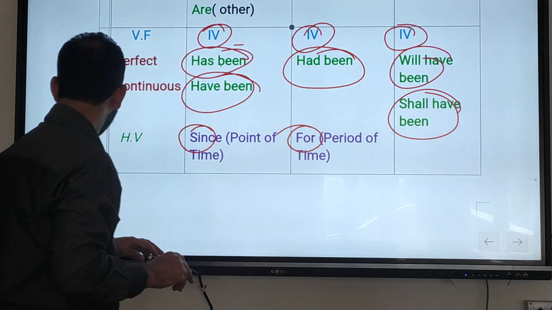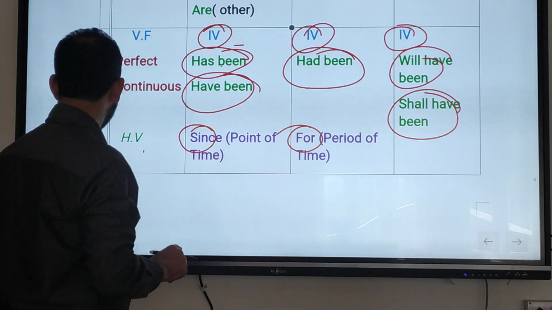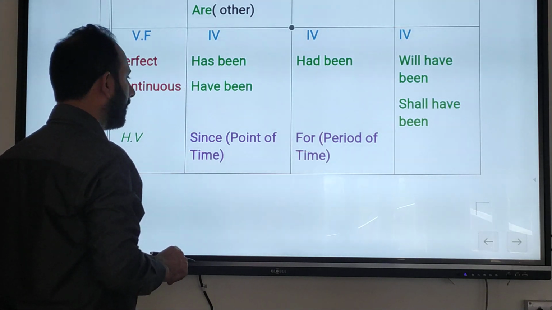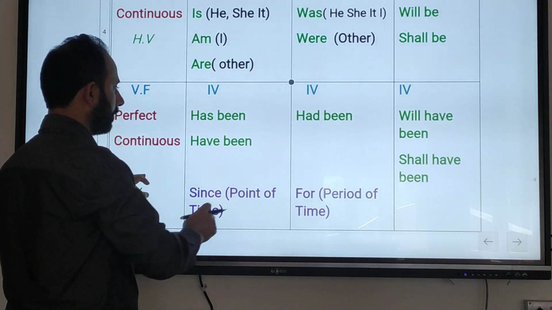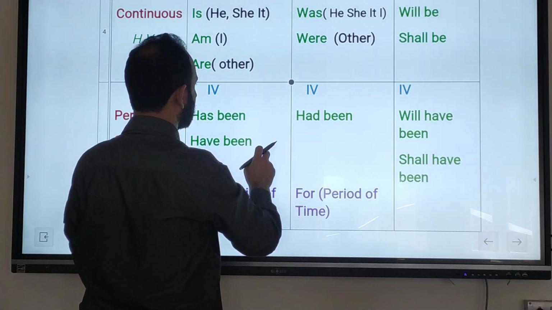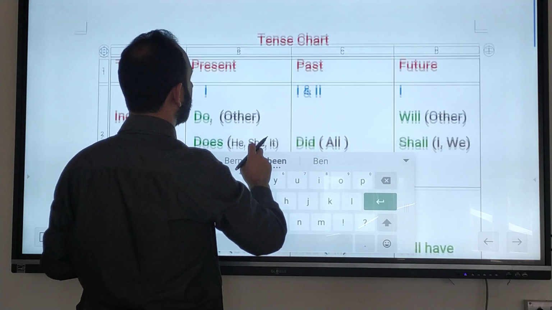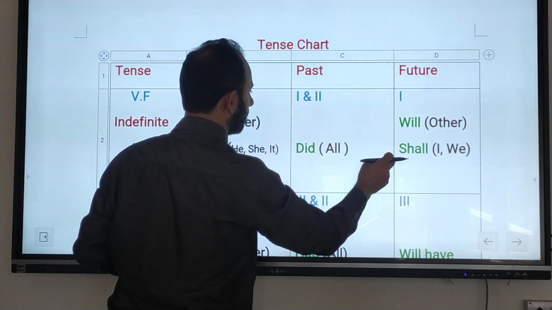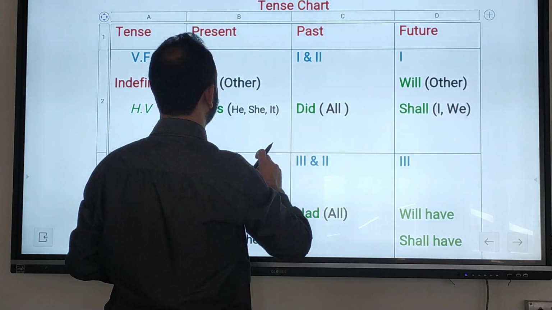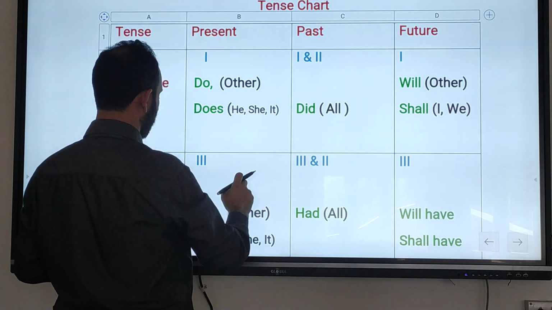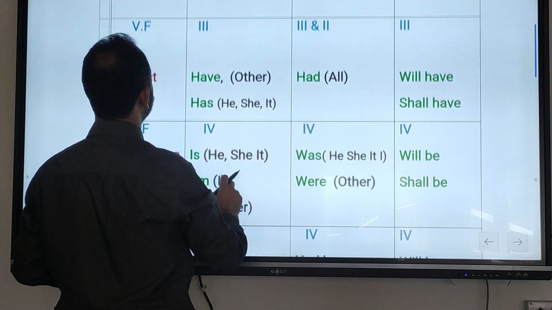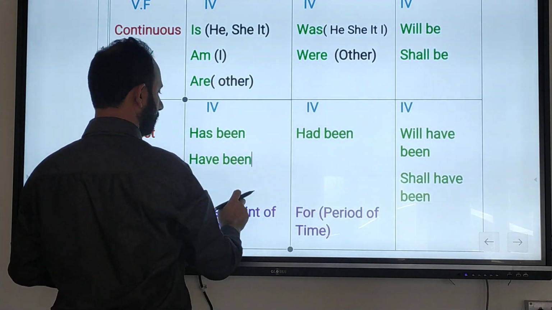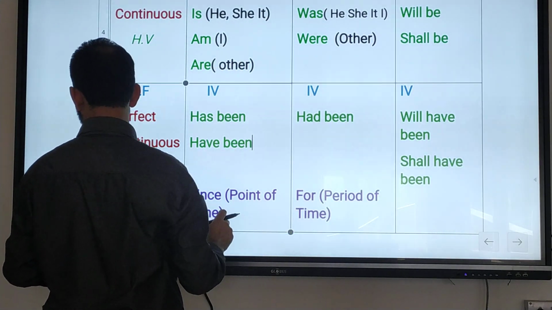Now you will not face any kind of problem with the tenses. You can take the screenshot if you like. This is very important. It will be helpful for you in the future.